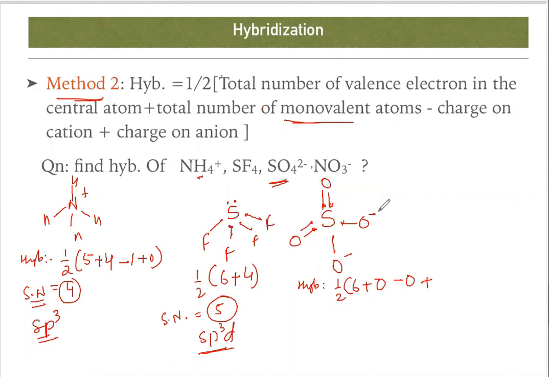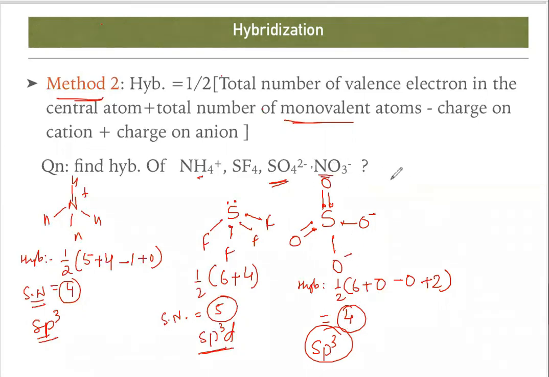What is the charge on the anion? 2. So if you calculate, 8 by 2, 4. If the steric number is 4, what is the hybridization? sp3. Using the first method, this one is pi, this one is pi, right? So 1 sigma, 2 sigma, 3 sigma, 4 sigma. 4 sigma, there is no lone pair. So that is also steric number 4.